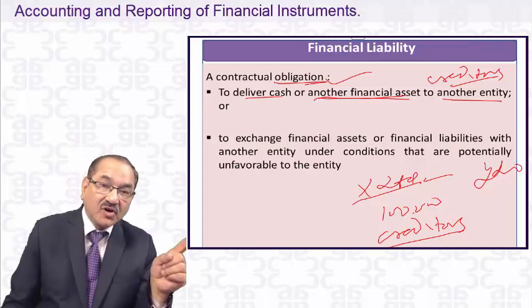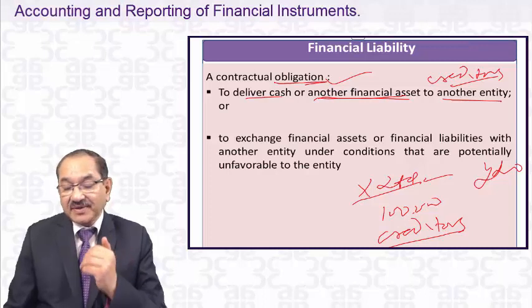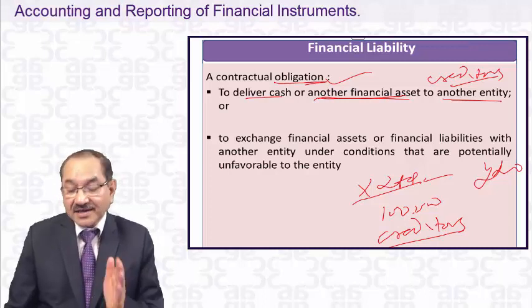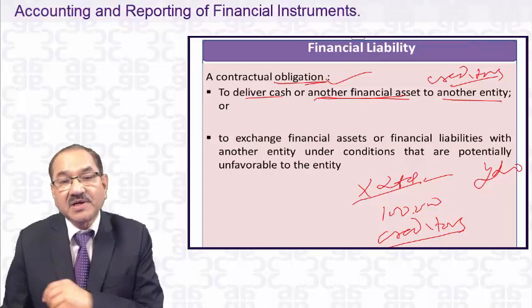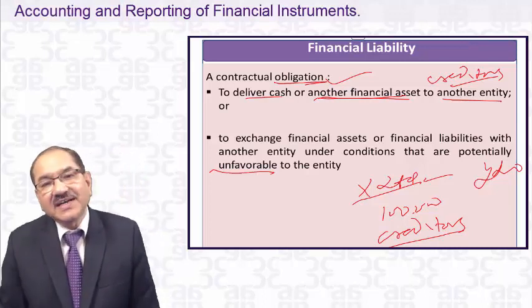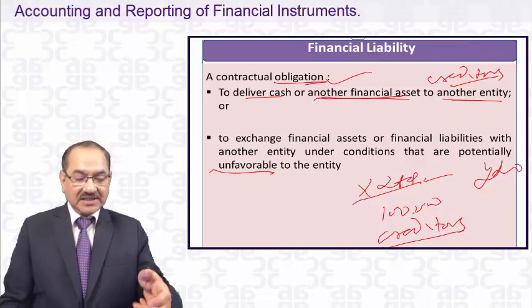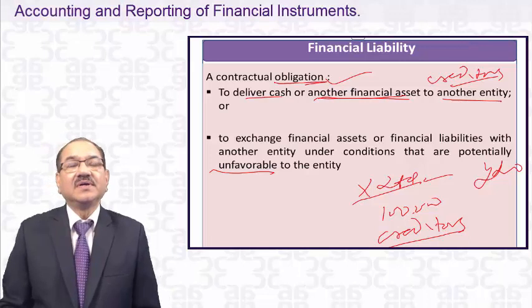Again, if you recall about the financial assets, it was the exchange of financial assets or financial liabilities with another entity under conditions that are potentially favorable to you. Here the word is unfavorable. When you were talking about the financial assets, the word was favorable to the entity. That's the only difference here, otherwise everything was the same.